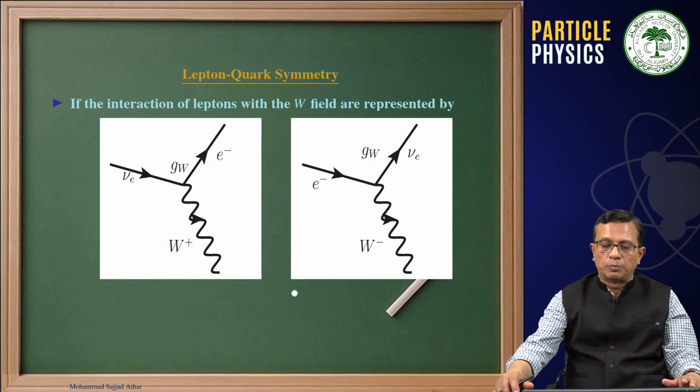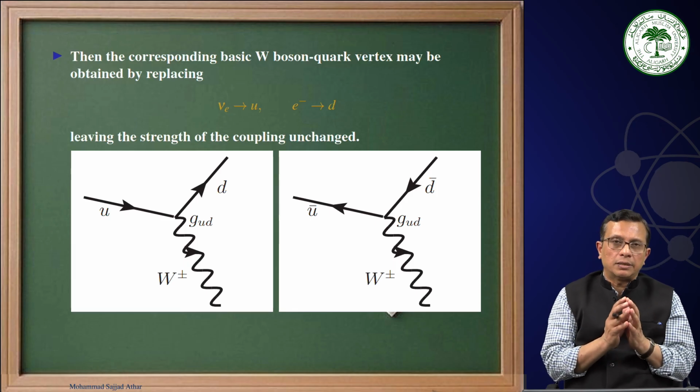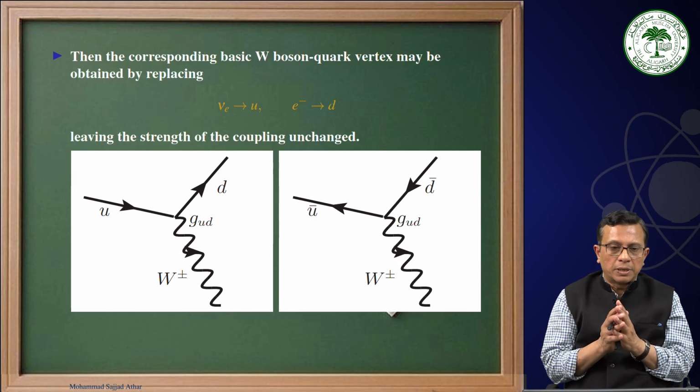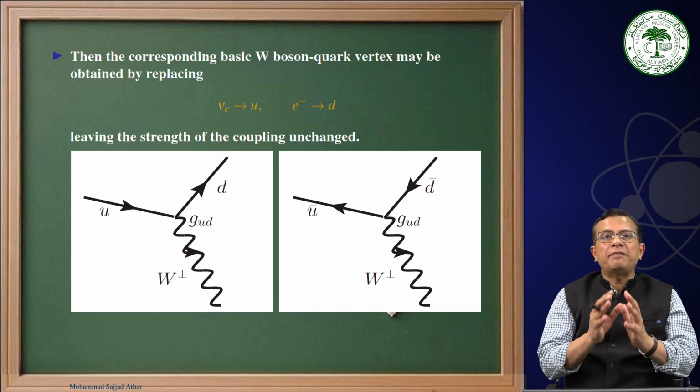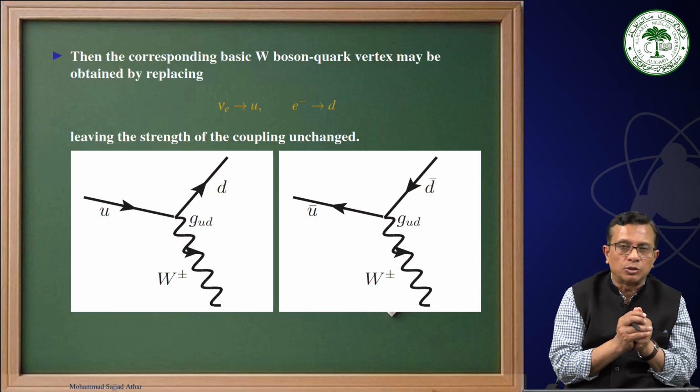similarly, it was thought that since U and D quarks are also fermions, they are spin-half particles, and they will have a similar W interaction as that of the electron and neutrino.